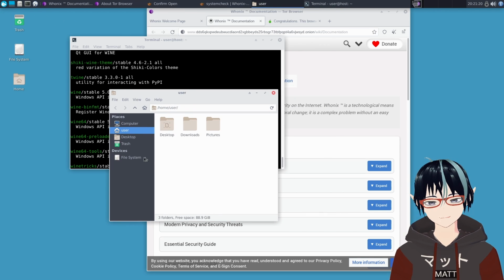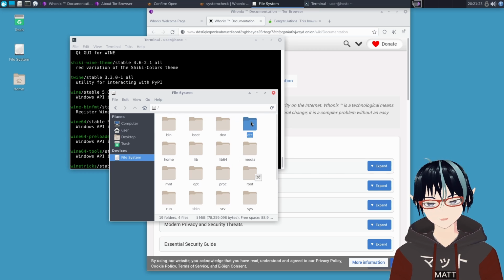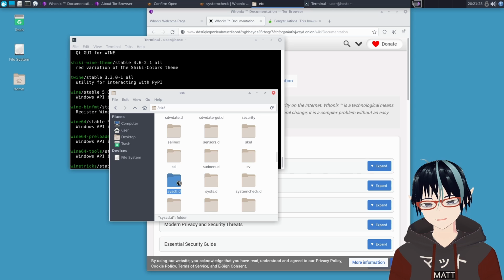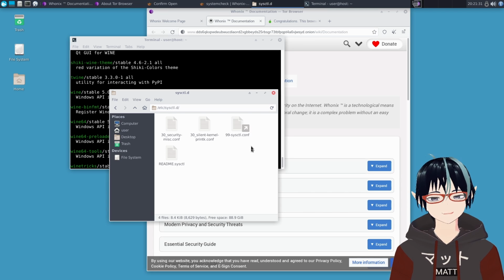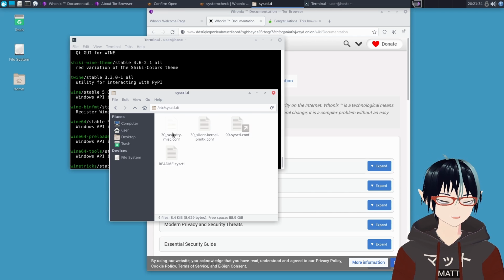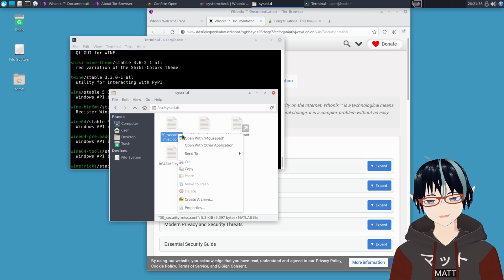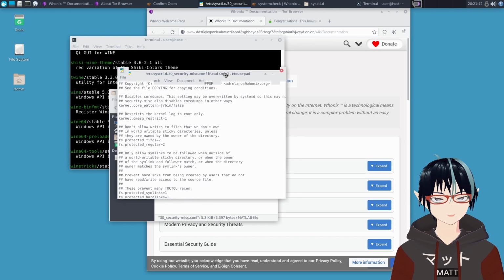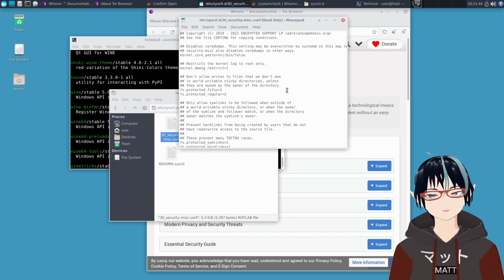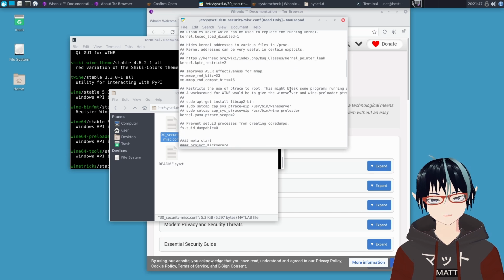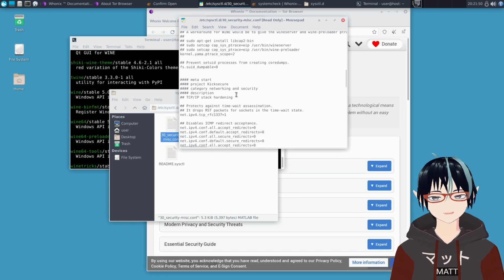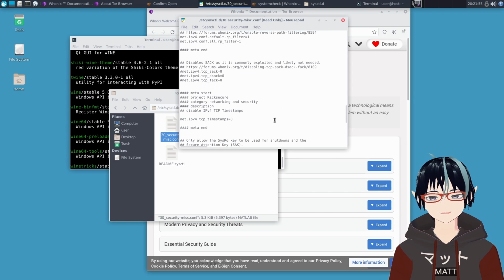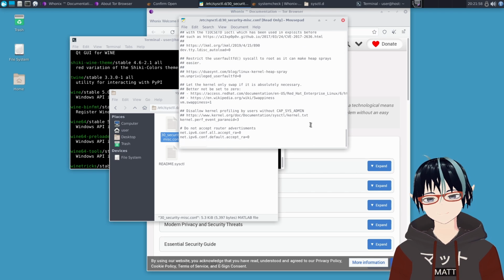So if you open the root directory here, go to etc, and go to sysctl.d, you'll notice that there's a bunch of new kernel configuration files here which don't exist in other Linux operating systems. What's actually cool is you can add these kernel flags to your Linux operating system so that you can port over their kernel hardening features to your Linux system. And then you can run a grub-mkconfig or something and reconfigure grub so that you can get these changes, because this is some of the stuff that's unique to Whonix.